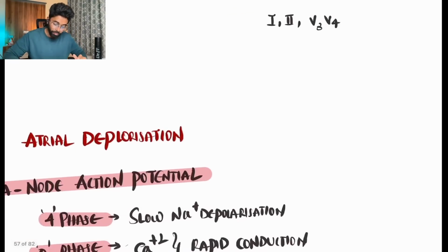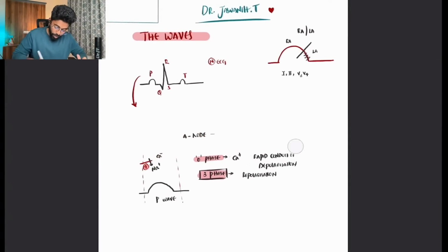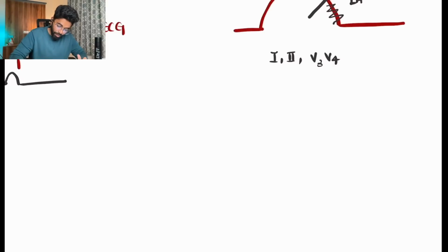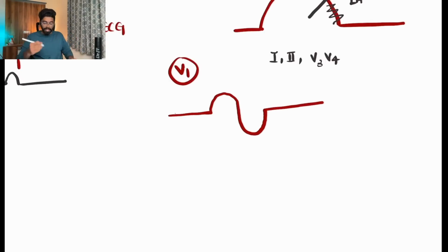which is an upright wave. So whenever there is a problem with this wave, for example, if you look into a normal ECG in lead V1, you will see the same P wave in a different manner. This way. Just take a normal ECG.